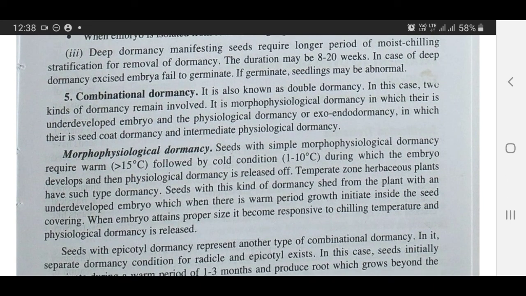Then combinational dormancy, also known as double dormancy. In this case, two kinds of dormancy are involved. It is morphophysiological dormancy, in which there is an underdeveloped embryo, and the physiological dormancy or exodormancy, in which there is seed coat dormancy and intermediate physiological dormancy.